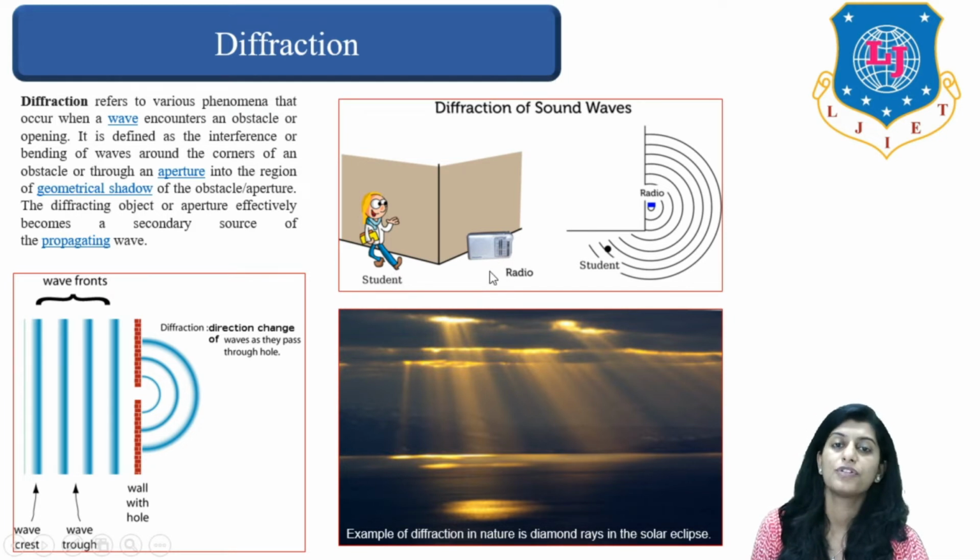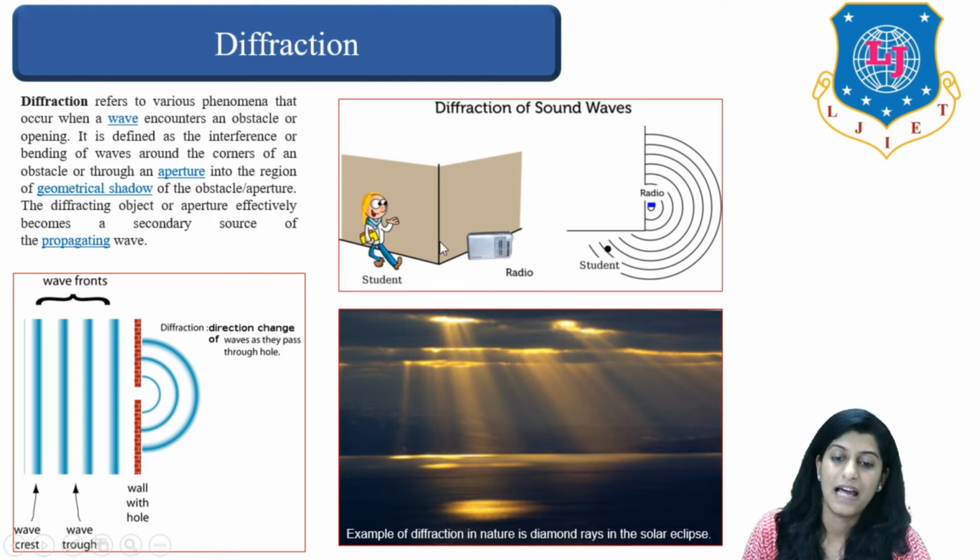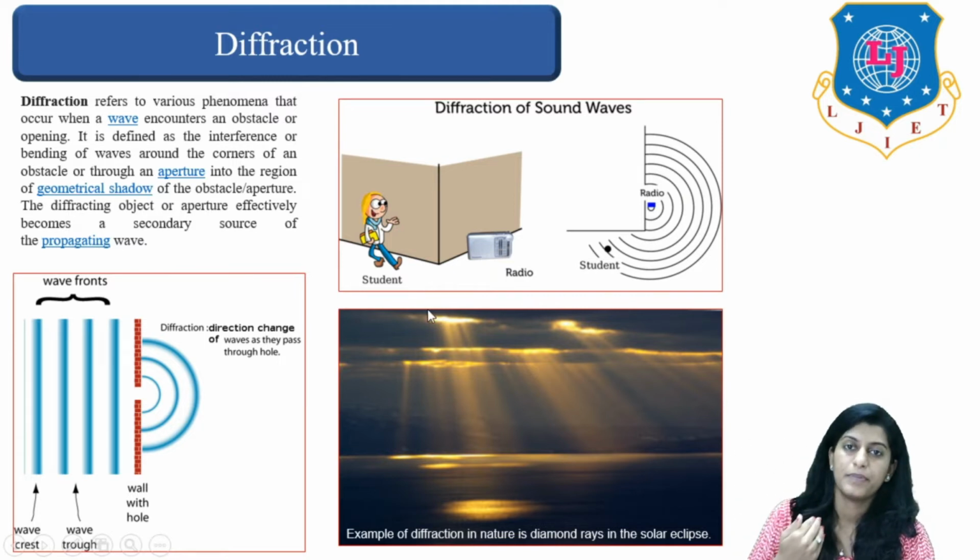So here you can see different pictures. These are showing you the phenomenon of diffraction, right? A natural or daily life example of diffraction is the diamond rays in a solar eclipse. In this other example you can see a radio lying on the other side of a wall, and when you start the radio, its waves will follow this pattern, and a person standing here can also hear the sound coming out of it. This phenomenon is happening due to diffraction.